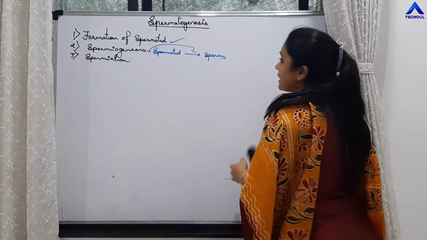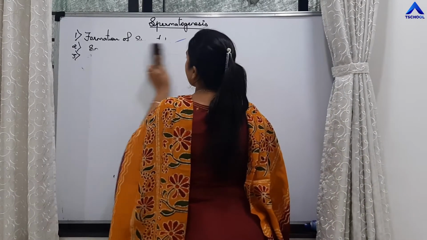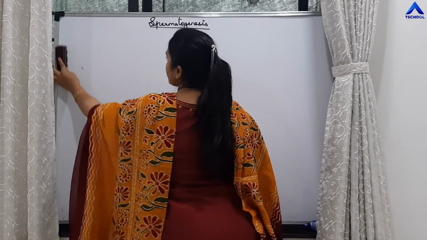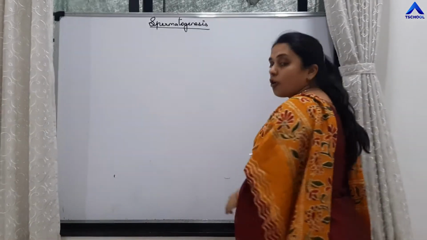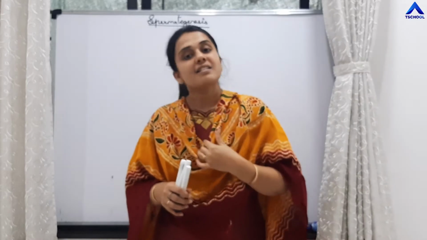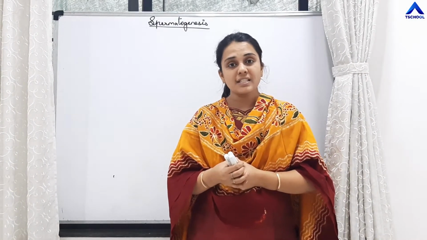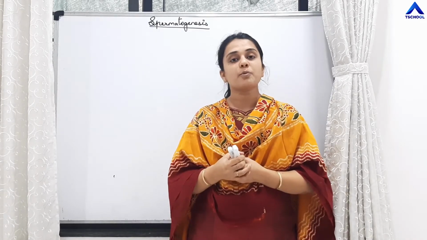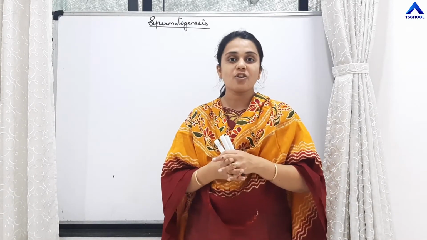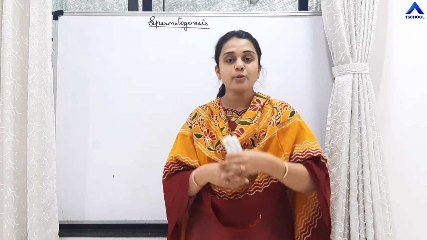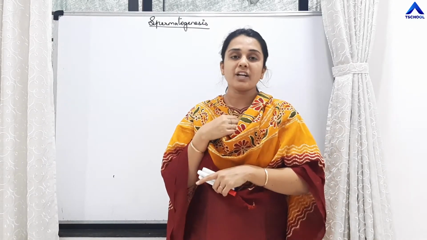Again students, if you recollect, we have studied the structure of seminiferous tubules. It consists of germ cells and Sertoli cells. Sertoli cells stimulate spermatogenesis. They secrete androgen binding protein to accumulate testosterone hormone in the seminiferous tubules to stimulate spermatogenesis. Who is undergoing spermatogenesis?